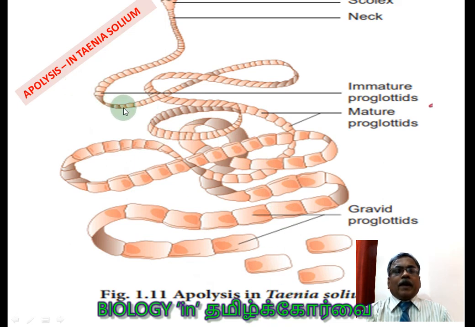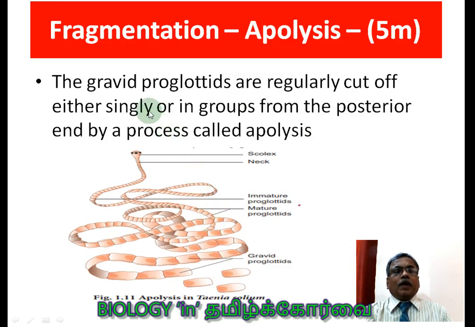This is the diagram given in our book. Scolex, the head-like region, followed by the neck, immature proglottids, and at the posterior region mature proglottids, and still at the end is the gravid proglottid, which carries the reproductive structures. It is detached from the parent body and goes out along with the fecal matter.